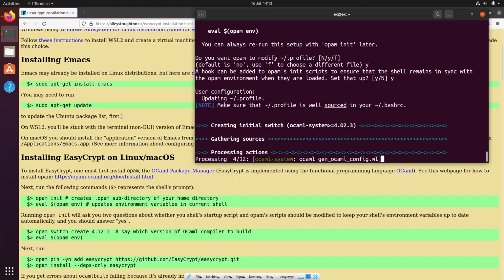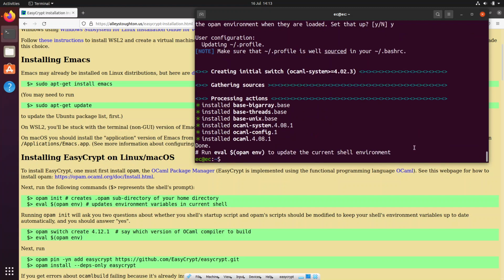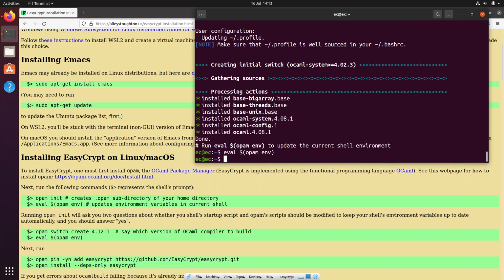And it just created the initial switch to be 4.02.3, but as we can see, we want the 4.12.1. But we first run eval $(opam env), the environment, and that is done.